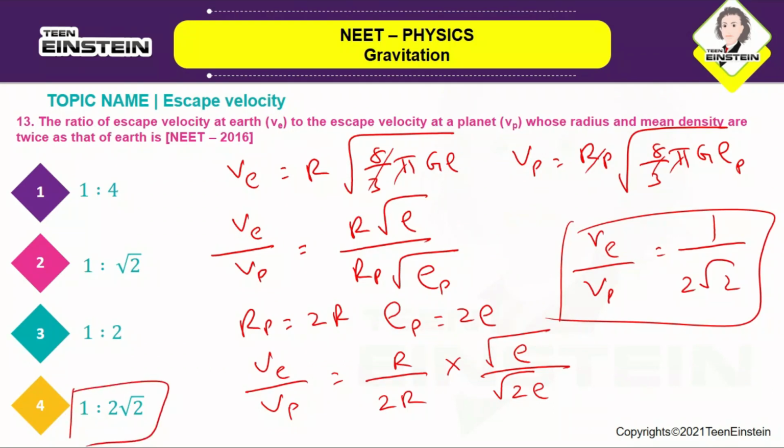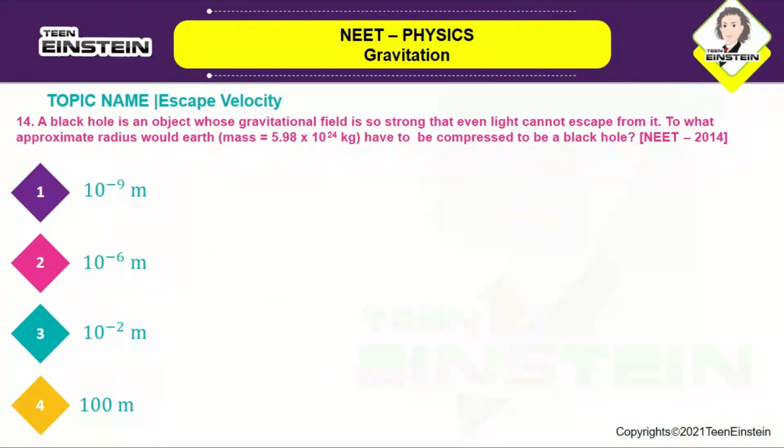So it's a very simple substitution of the formula, where you're going to use the escape velocity formula for Earth and you're going to take the escape velocity formula for the particular planet and you're going to take the ratio of it, VE by VP. Okay, so it's a very simple problem. So let us focus on the next problem.